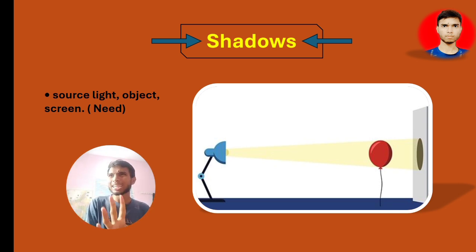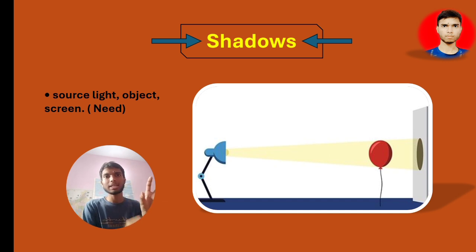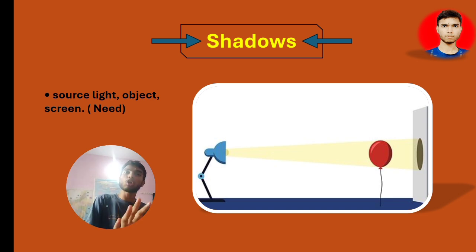Otherwise, if you are taking a translucent object, then some area of a translucent object you cannot see through, and that area will form a shadow. But the transparent area of a translucent object will not form any kind of shadow. Okay, always remember, the color of this shadow will be black.